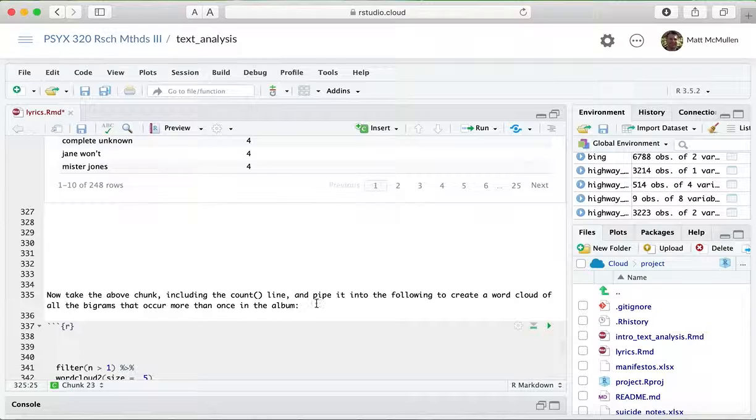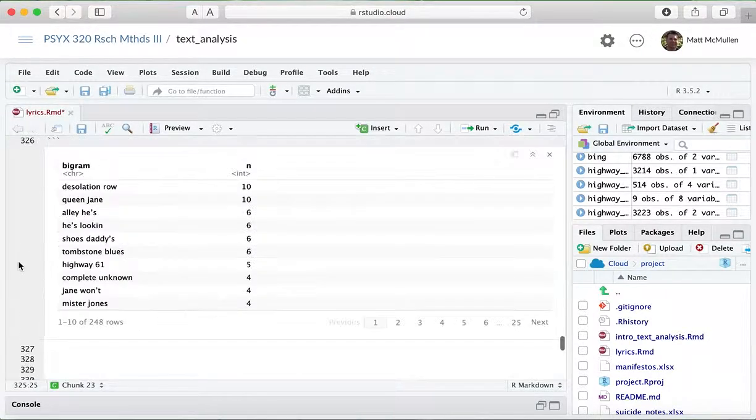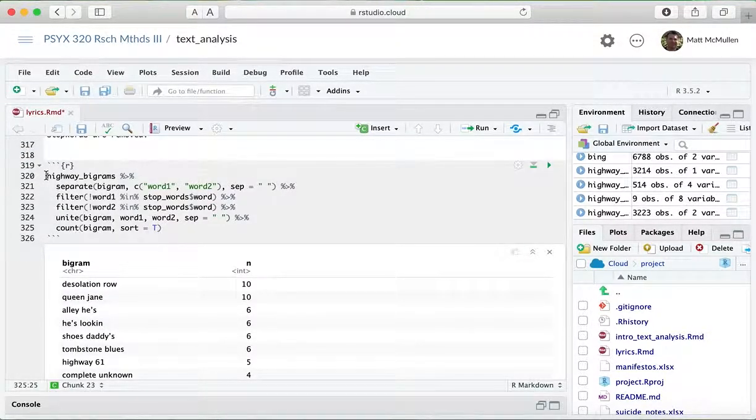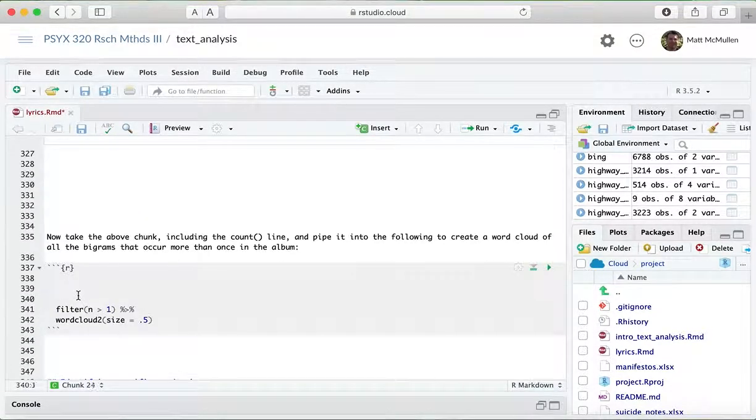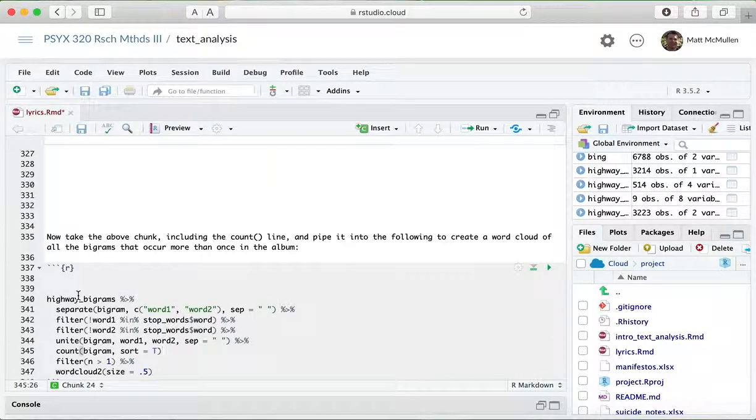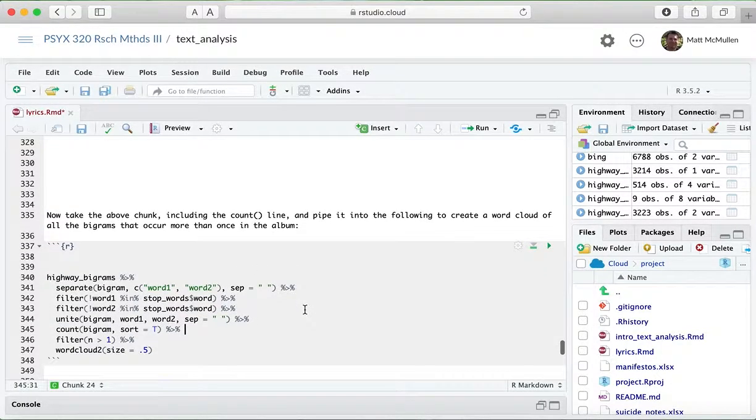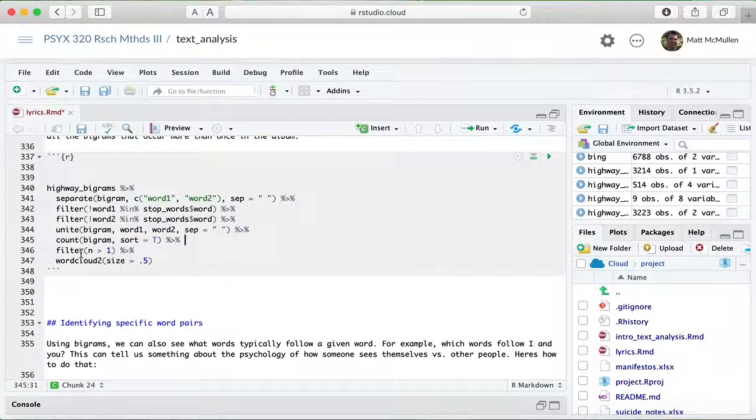And then it says create a word cloud of the bigram. So I'm going to take this whole thing here, which is removing the stop words, creating the bigrams, and then counting them. And then I'm going to paste it on top of here and make sure to put the pipe command in there to connect the lines. And then the filter is n is greater than 1, so it's going to take all the bigrams that appear more than once and then create a word cloud of them.